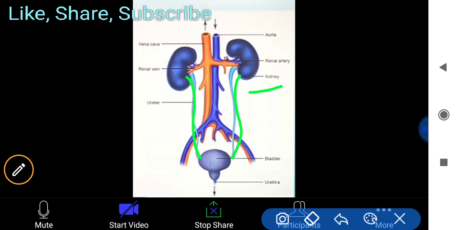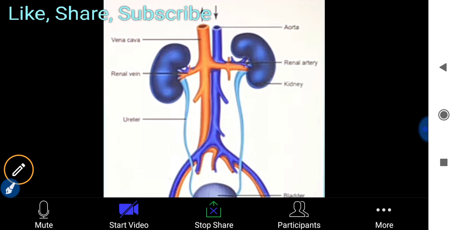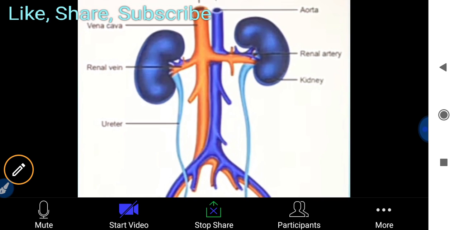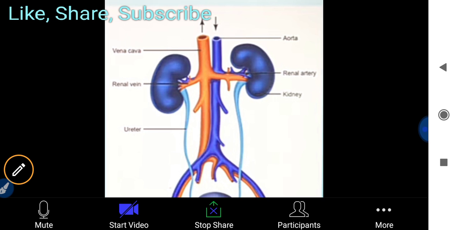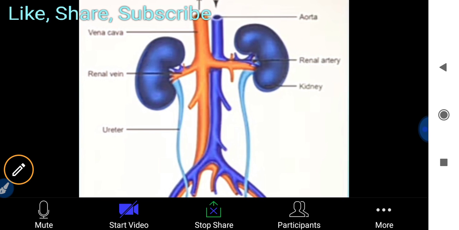You can also see one renal vein and renal artery here, and the aorta and vena cava. What are their roles? We already read about them in the circulatory system. The renal vein is related to the inferior vena cava.